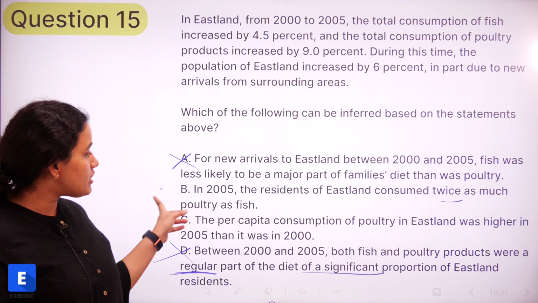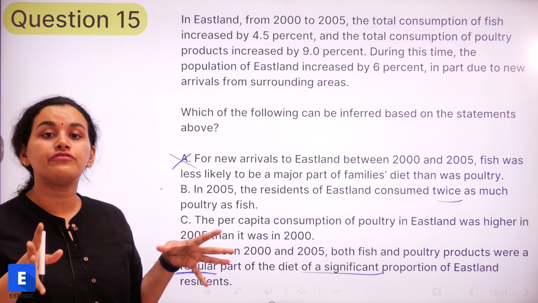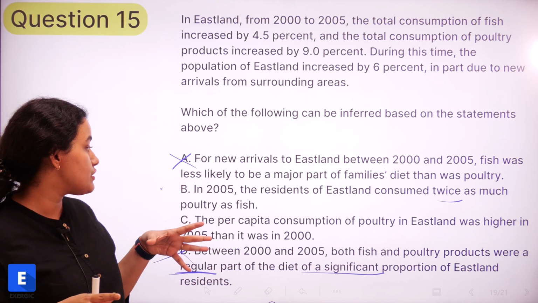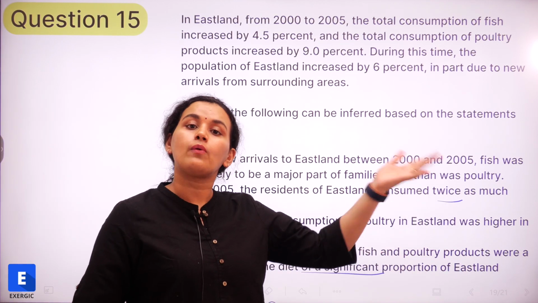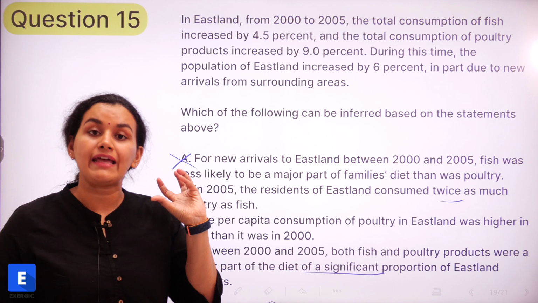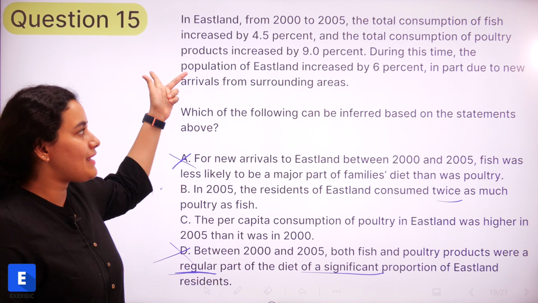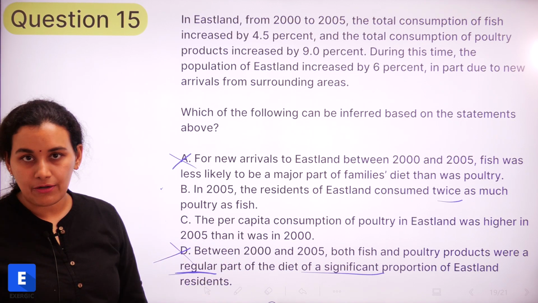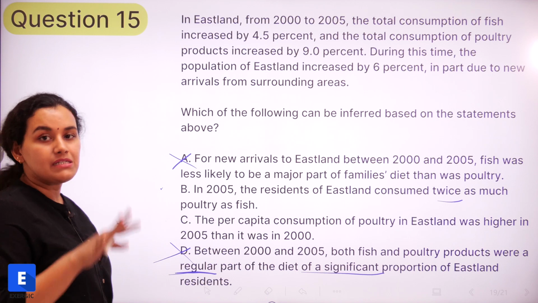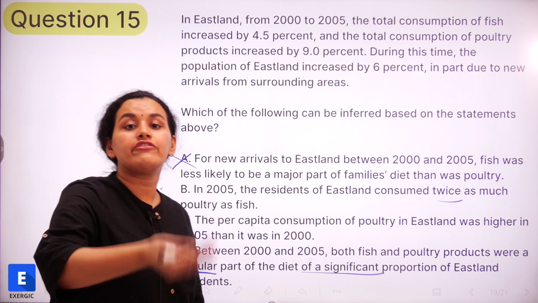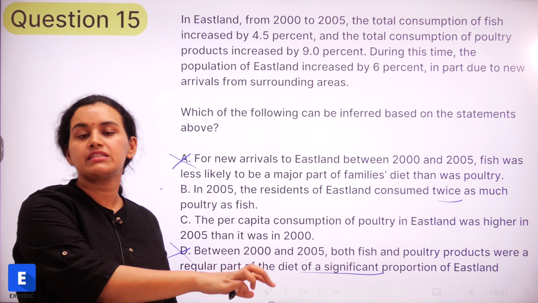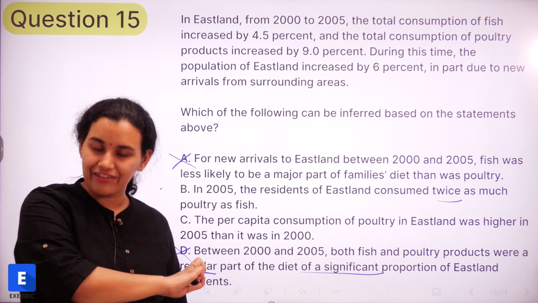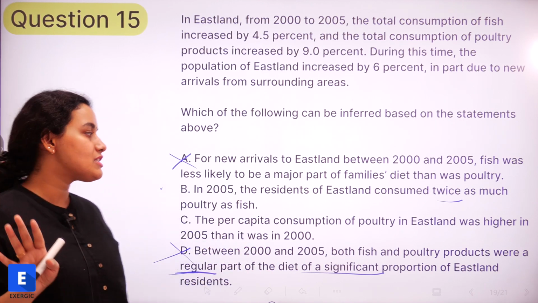But option B is talking about the amount of fish or the amount of poultry that was consumed, because they are saying in 2005 the residents of Eastland consumed twice as much. So we are talking about exact quantities. But the passage has not given us any exact quantities. We are only talking about percentage increase. That also, if needed, we have to assume that this has to be in 2000, then this percentage increase gives us that amount in 2005, right? So exact value has not been mentioned.